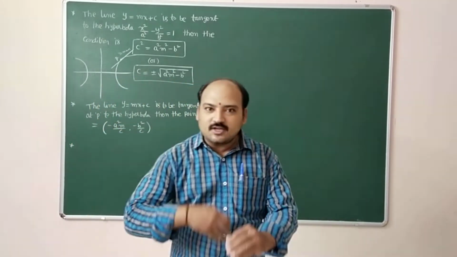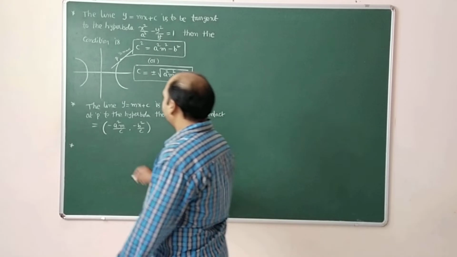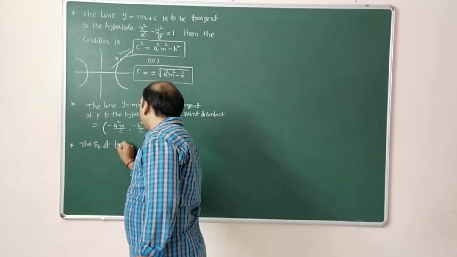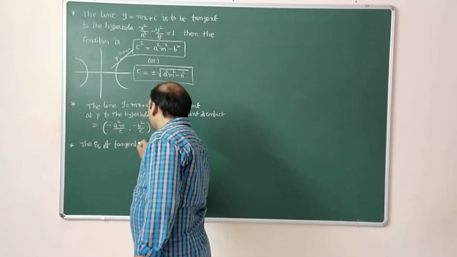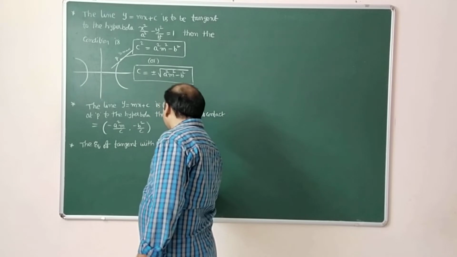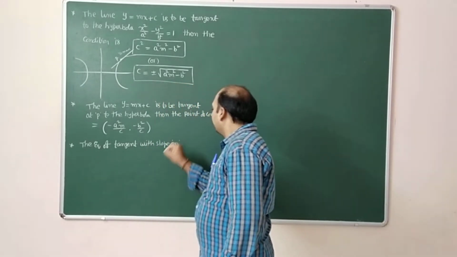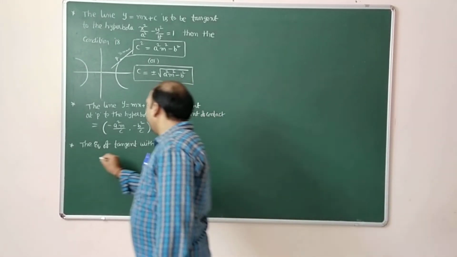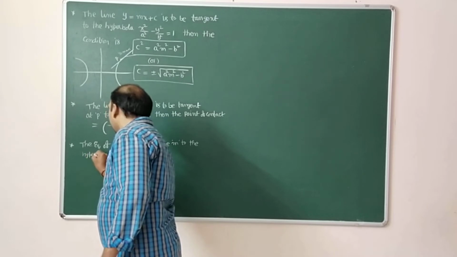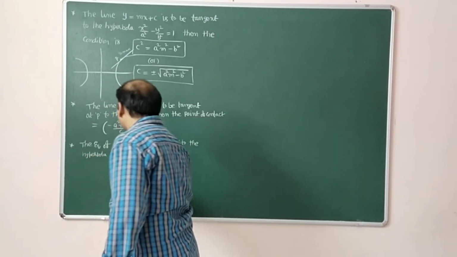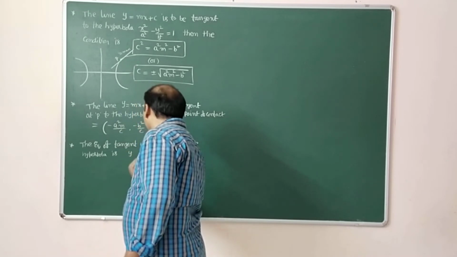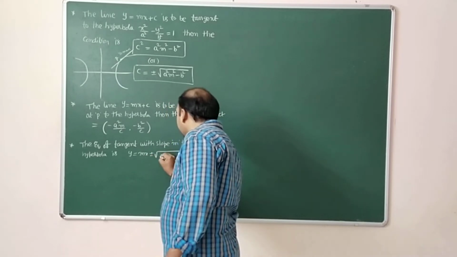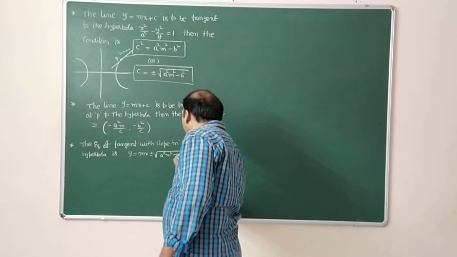Now the equation of tangent with slope m to the hyperbola, that also we are going to write. It is y is equal to mx plus or minus root over a square m square minus b square.